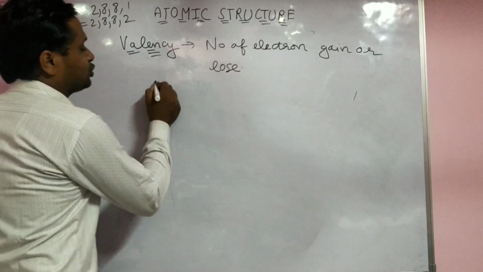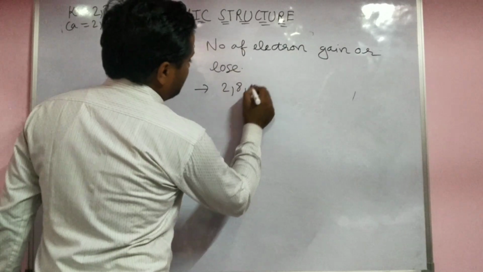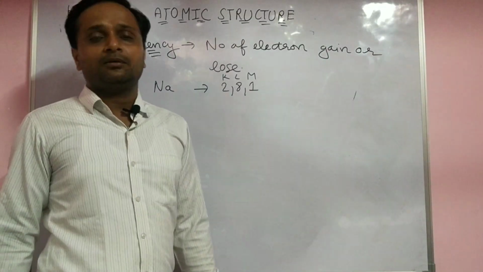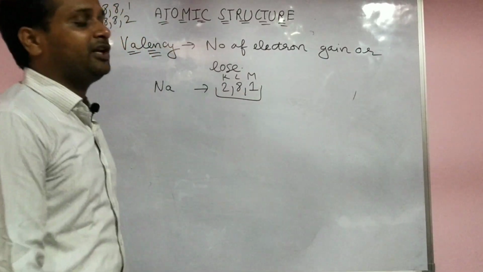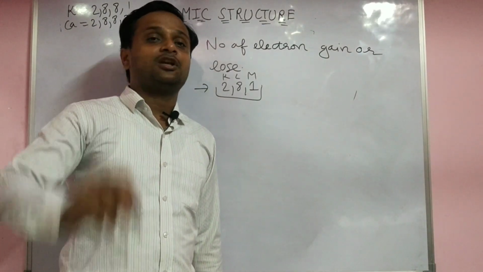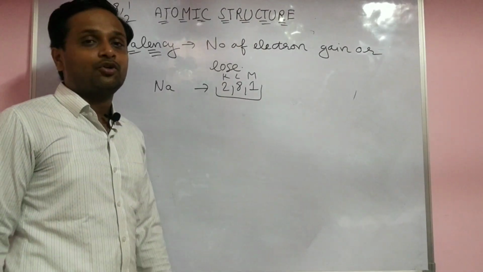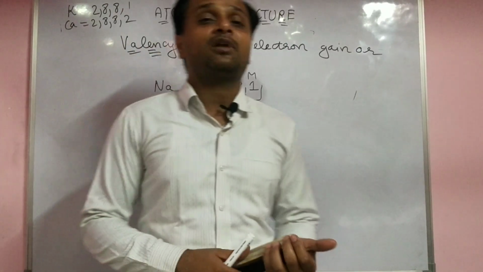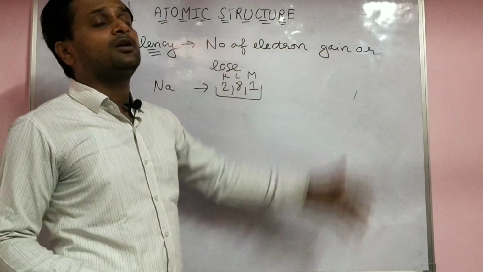For example, you take sodium. Sodium's electronic configuration is 2, 8, 1 in the K, L, M shells. You are able to find the valency by using the electronic configuration only, and you are also able to know about the element's nature, cation or anion, by using valency and electronic configuration. So electronic configuration is very important for everything. Keep in mind. What is the valency? The number of electrons gained or lost.